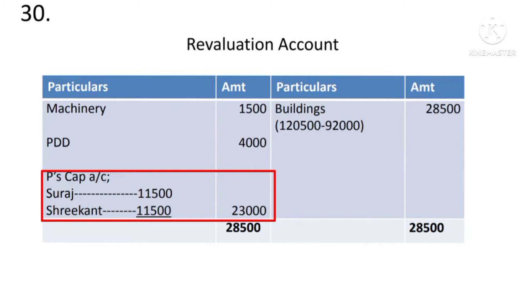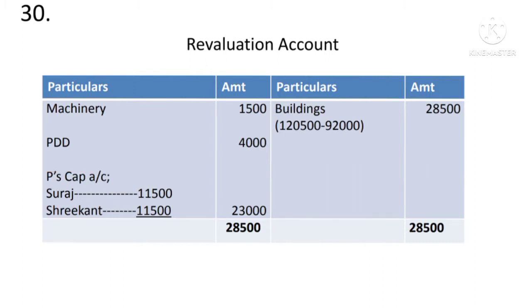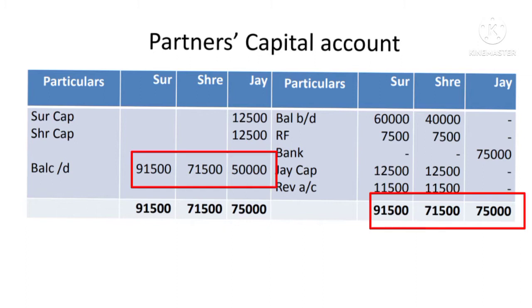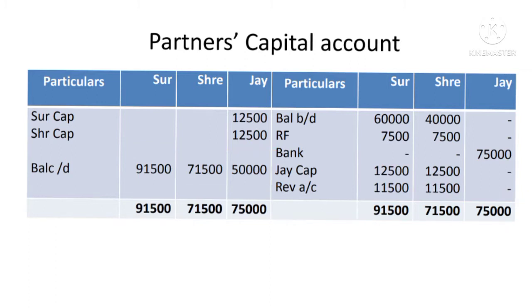So to the old partners' capital accounts, Suraj 11,500 and Shrikant 11,500, it has to be recorded on the credit side of the partners' capital account by revaluation account, 11,500. And then we have to close the partners' capital account. Total each partner's capital account, it comes to 91,500, 71,500, 75,000. Record on both sides. Find out the difference. The difference comes to Suraj 91,500, Shrikant 71,500, and Jairam 50,000.